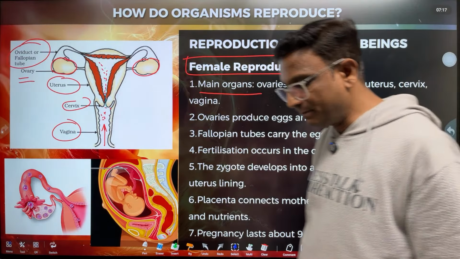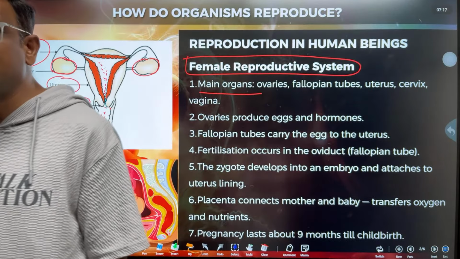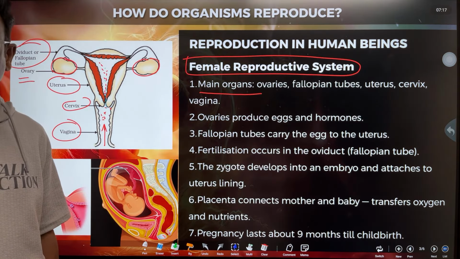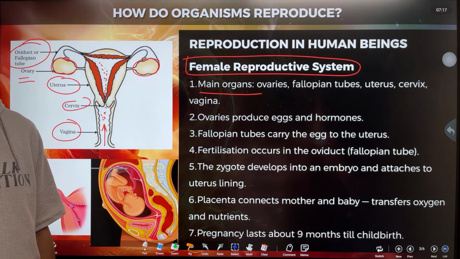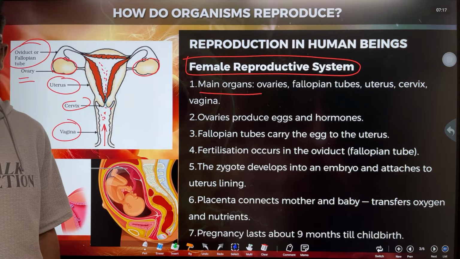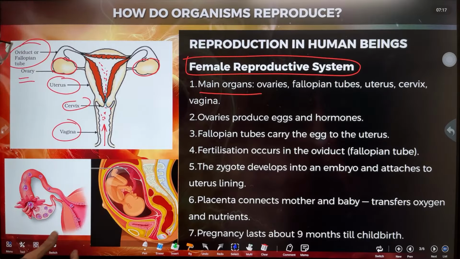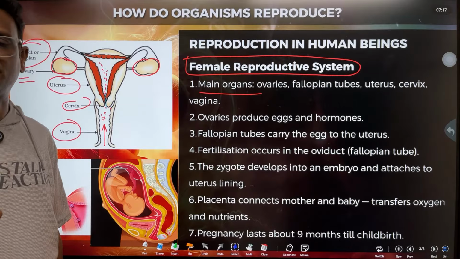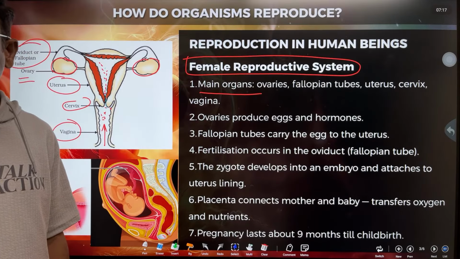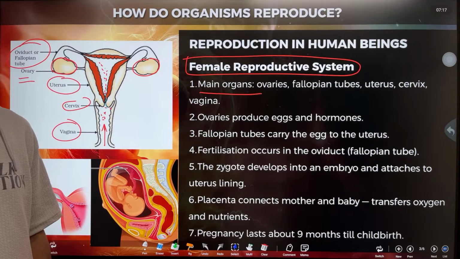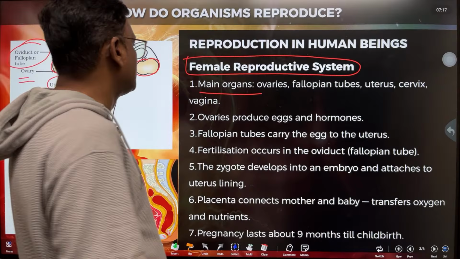So see, children, in plus one, you will see the complete cross section of testis, how the production of spermatogenesis, that is the formation of sperm, and each and every gland will be studied in detail. But for NCERT, that is enough. Okay, right? Okay.